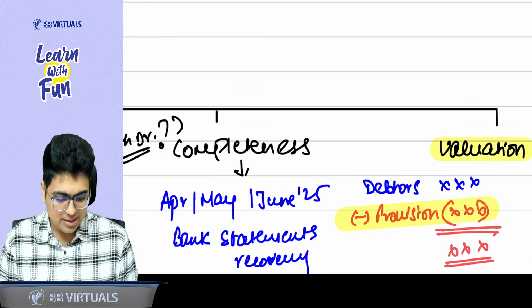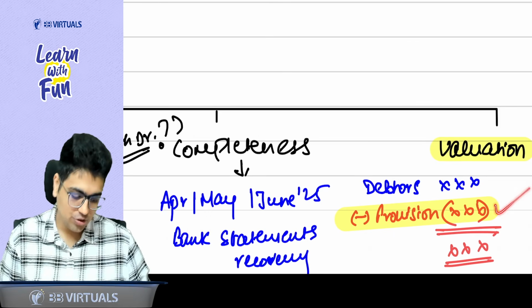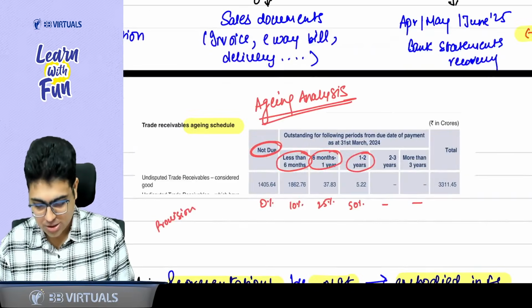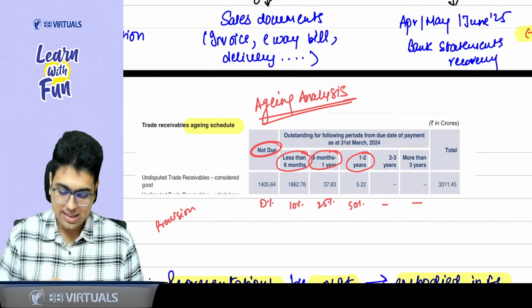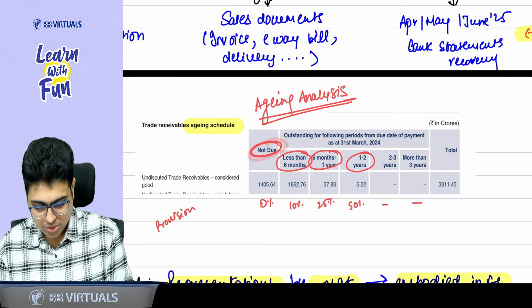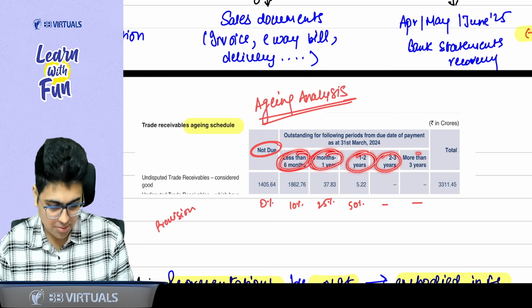And the last point is related to valuation. Debtor's valuation depends on provision. And to check the provision, we need to do another type of procedure called aging analysis. You know there is an aging of debtors. Yes, sir. Not due, due for less than 6 months, 6 months to 1 year, 1 to 2 year, 2 to 3 year, more than 3 year.